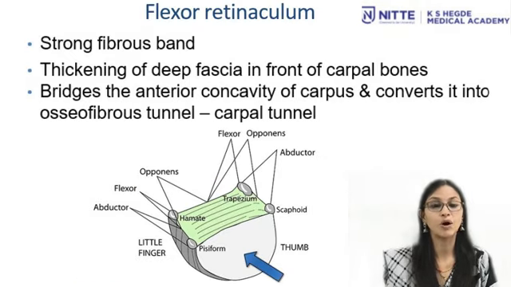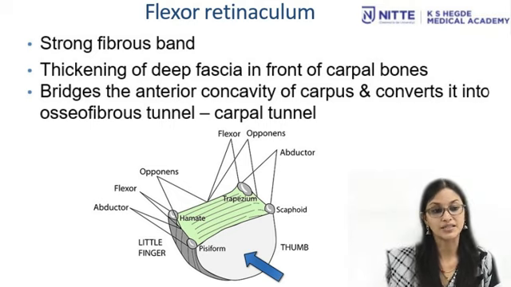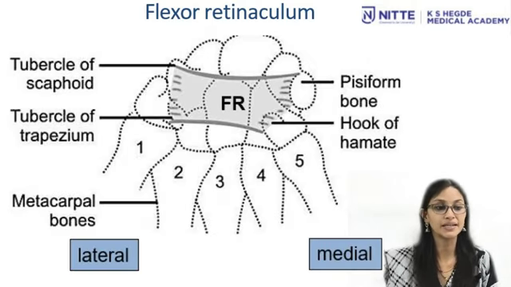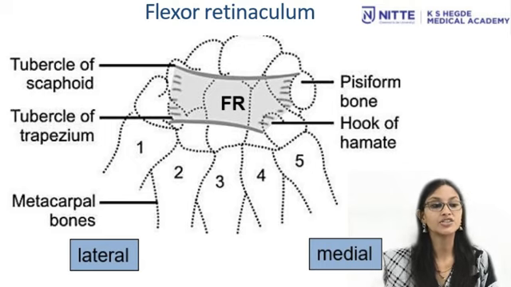Next, talking about the flexor retinaculum, it is a strong fibrous band, a thickening of the deep fascia in front of carpal bones. So it bridges the anterior concavity of carpus and converts it into an osseofibrous tunnel called the carpal tunnel. The flexor retinaculum is attached medially to pisiform and hook of hamate and laterally to tubercle of scaphoid and crest